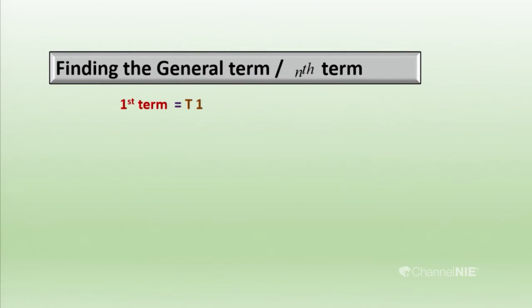We can define the first term as T1, which is 8, and the second term can be represented using T2. So T2 is 8 plus 3. What is 3? 3 is the common difference of the arithmetic progression. 8 and 11 are the first two terms of the progression I gave you.